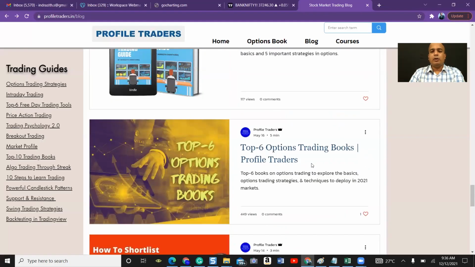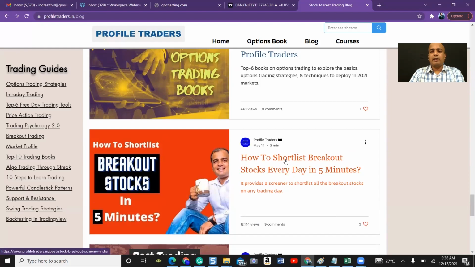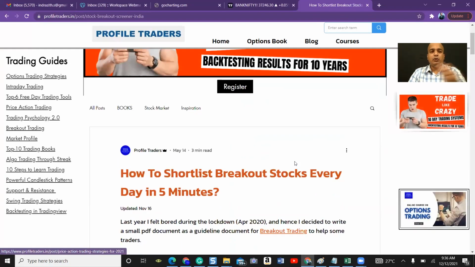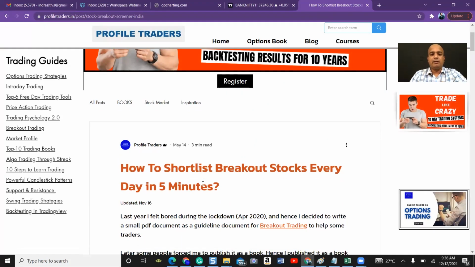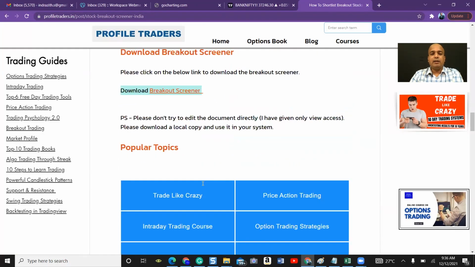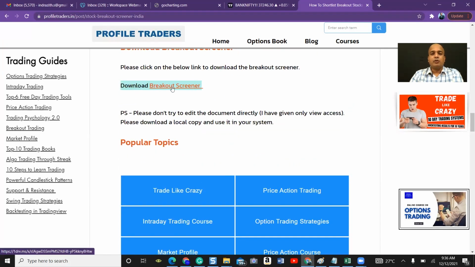Okay, if you check this particular article, I've given the link to this article in the description box. If you click on this article, I have explained how to use this breakout screener, and also there is a link to download the breakout screener. Okay, so this is the link to download this breakout screener.